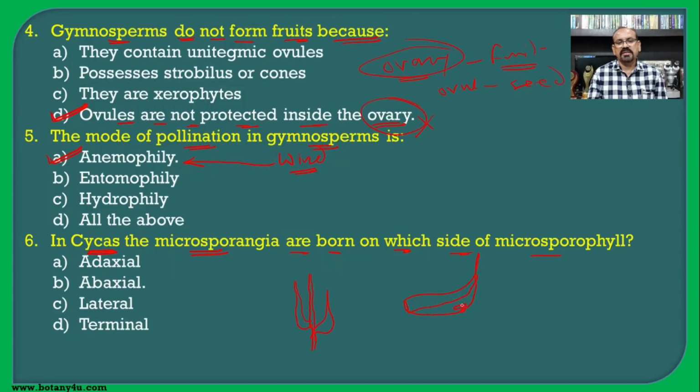So here there is a development of spores or the sori, and this is the lower side, which is known as the abaxial side of the microsporophyll, and hence abaxial is the correct answer for this question.